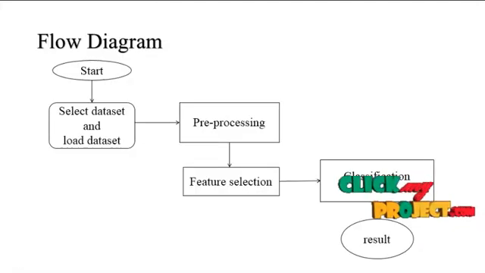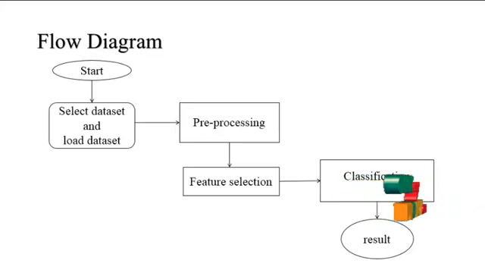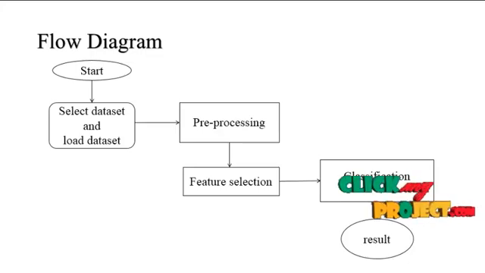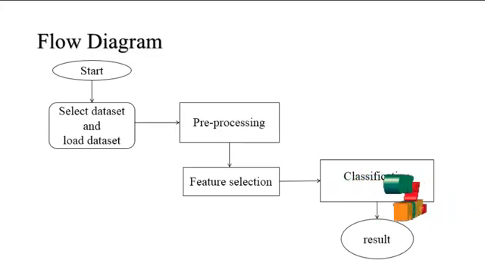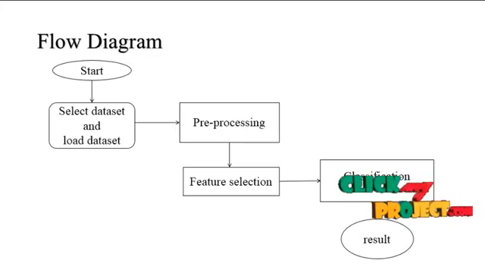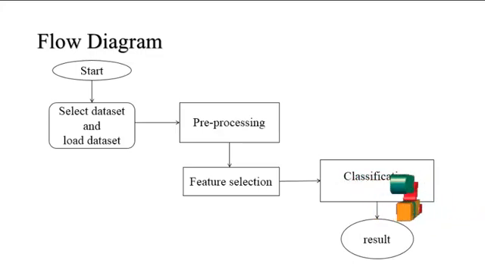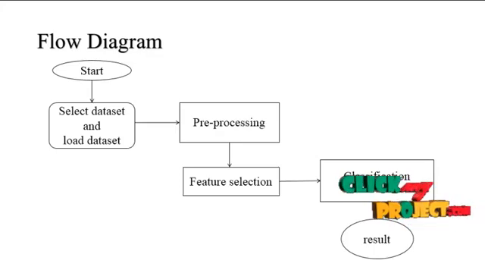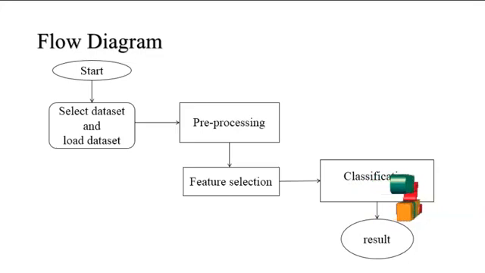The flow diagram of the project is: first we start the project, select our disease dataset and load the dataset. The pre-processing method contains cleaning the dataset. In the cleaning process, it will check for missing data and null values. If any null values or missing data are present, the pre-processing method cleans the data and replaces all the missing values with 0, and then it proceeds to the feature selection model.